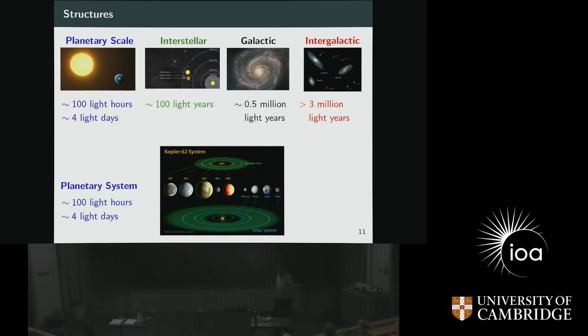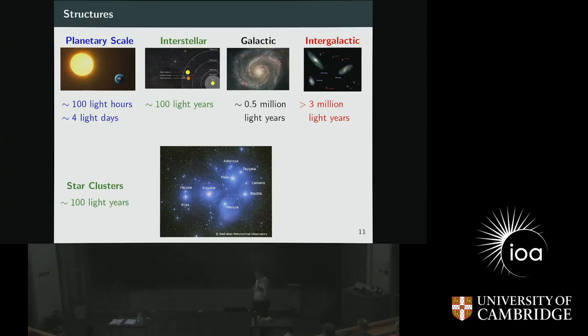Many planetary systems exist on those scales. When we talk about interstellar scale, what we see is that stars are not actually distributed randomly in the universe. They are also clustered on some scales. This is a famous example, the Pleiades cluster, which you can see as the 7 sisters. The extent of this cluster is around hundreds of light years or so.